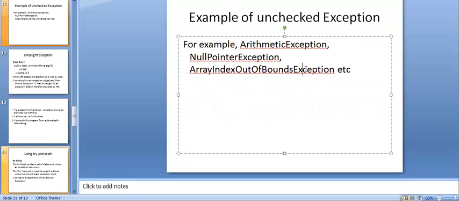So which are unchecked exceptions? Arithmetic exception, null pointer exception, array index out of bounds exception. So we have various exceptions. I'll show you at the end of this what built-in exceptions we have. There you come to know which are checked and which are unchecked exceptions, and differentiate those things there.